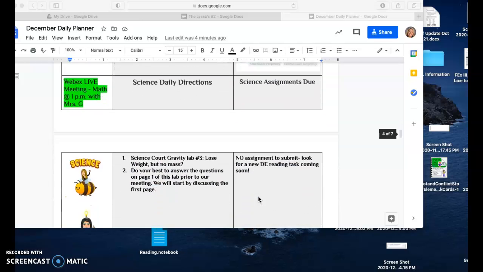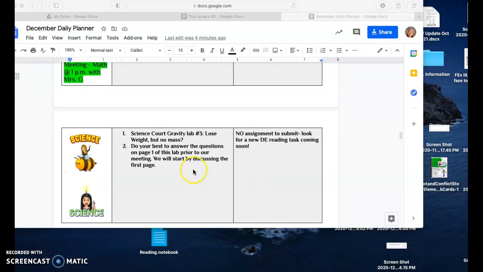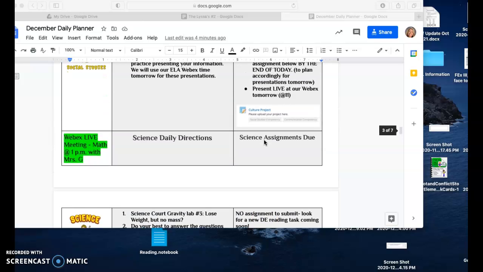Science, again, just show up at that science WebEx meeting today at 1 o'clock. We're going to go over lab 3. Exciting because Mrs. Goldanowski is actually going to do the lab from home. So we're going to join her and watch her and help her out with that lab. But there's not actually an assignment to submit for science today.